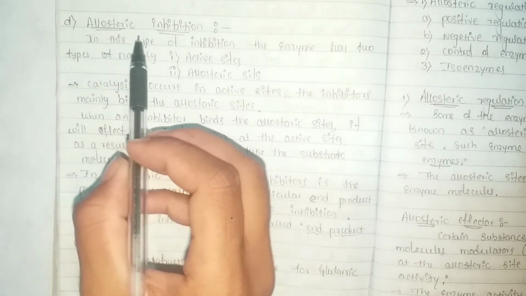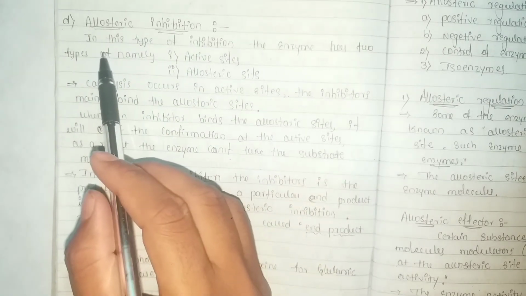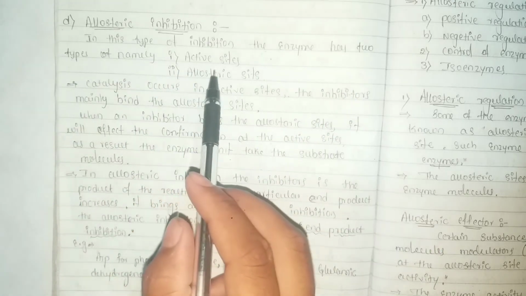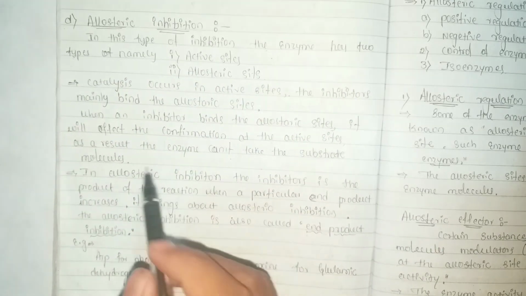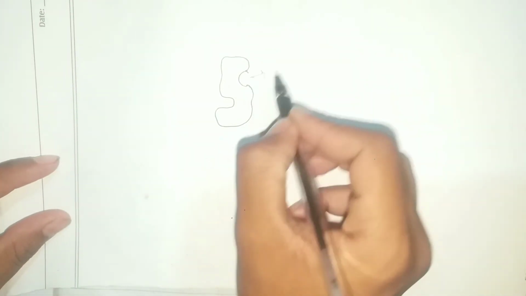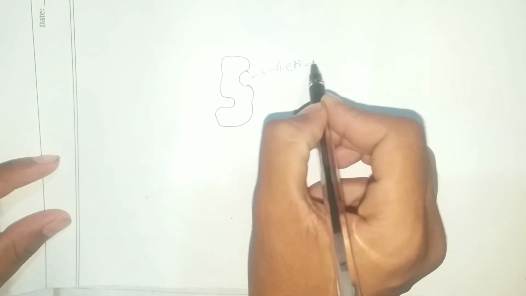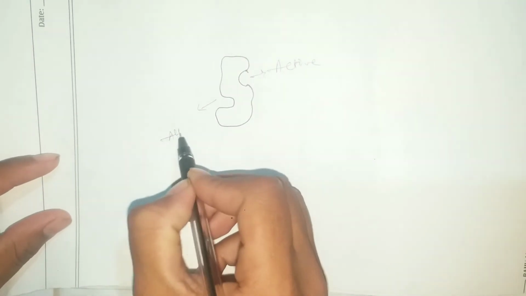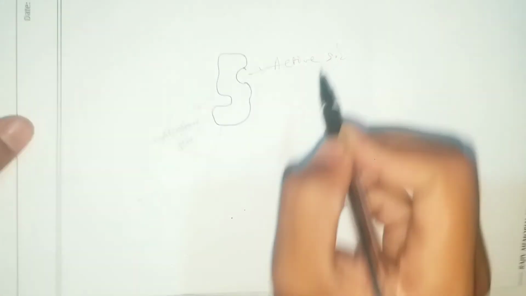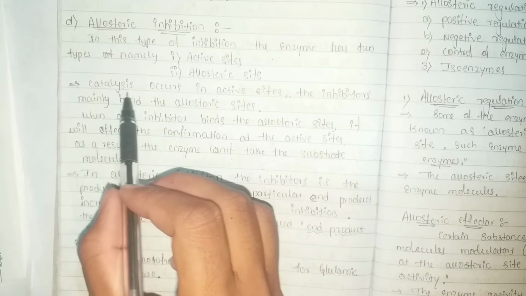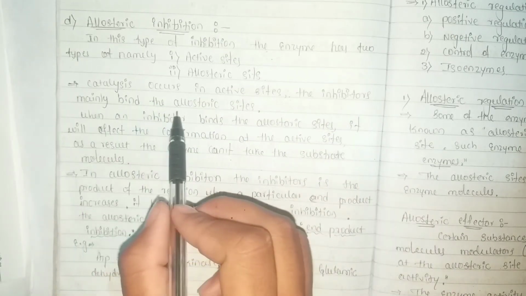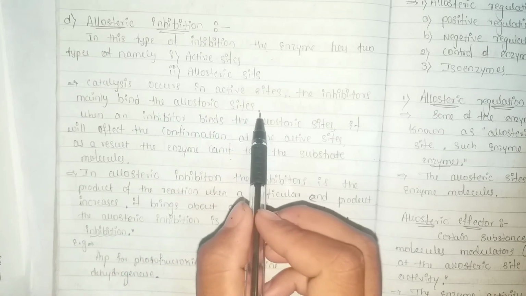The fourth one is allosteric inhibition. In this type of inhibition, the enzyme has two types of sites, namely the active site and the allosteric site. Catalysis occurs in the active site. The inhibitors mainly bind to the allosteric sites.